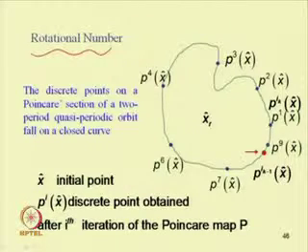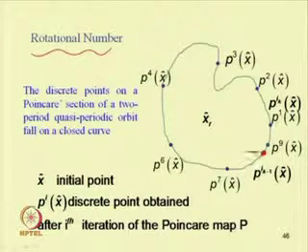When we plot this Poincare section, this is P 1. Let us start at a point x. In the first iteration, the point is this, in the second iteration the point is this, third iteration the point is this.